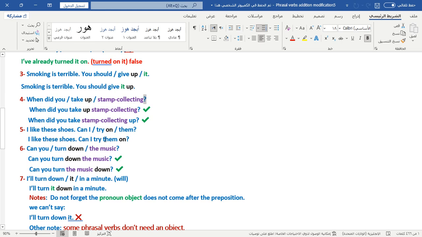After try, we put the preposition on or the object pronoun them. We have a pronoun, not a noun, a pronoun object. So we should put the object before the preposition.